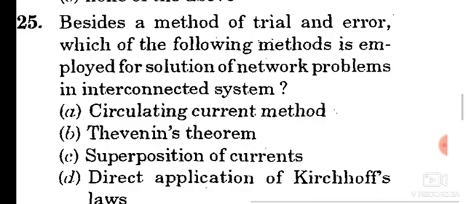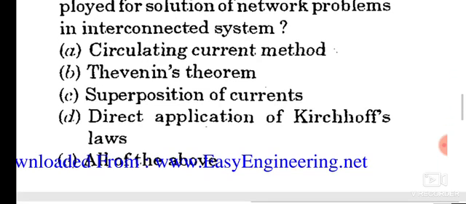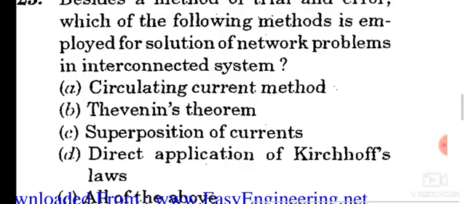Once again, we read the question. So option E is the correct answer. The circulating current method, Thevenin's theorem, the superposition of currents, direct application of Kirchhoff's laws. These four methods are used for network problems in interconnected systems.